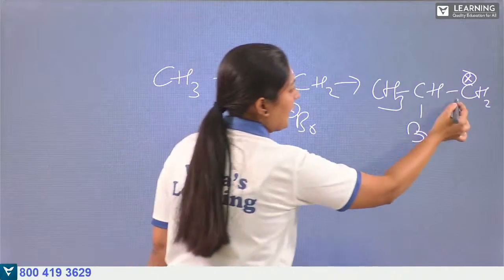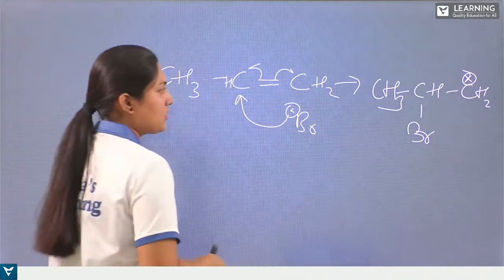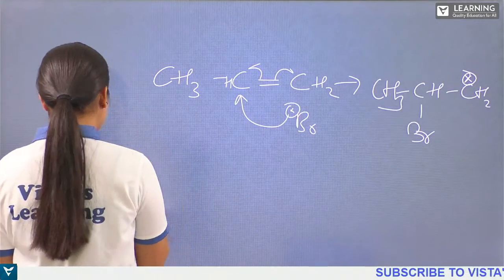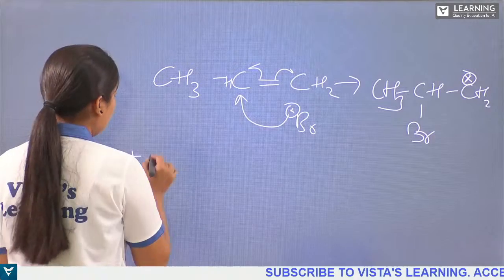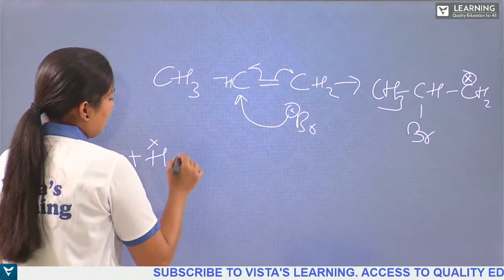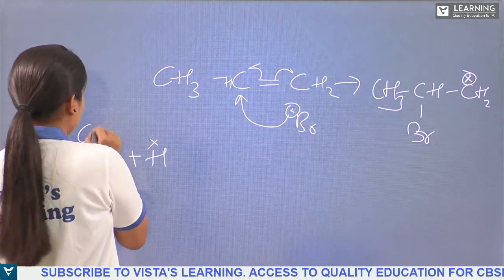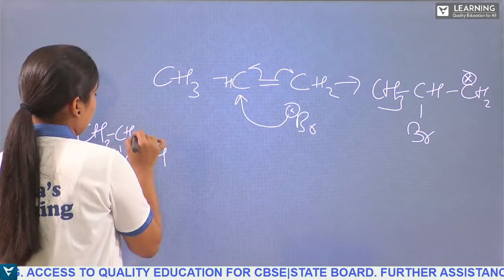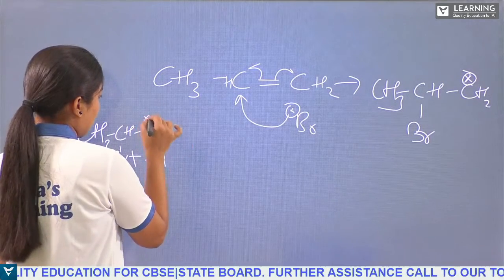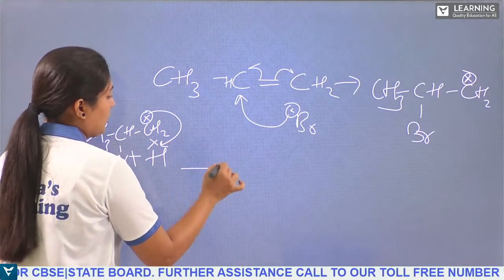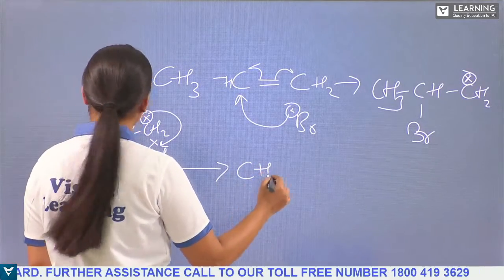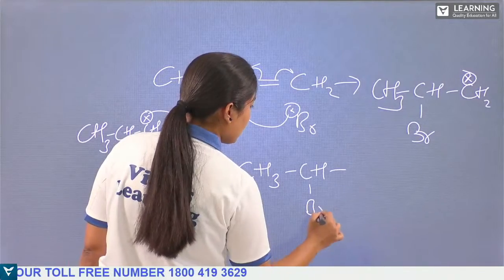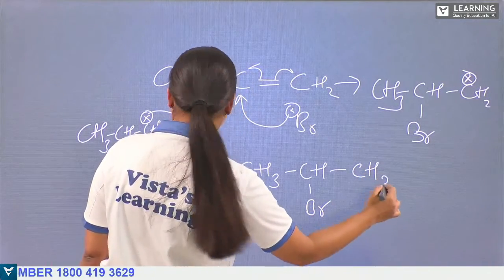So we have this, where again addition takes place, addition of the hydrogen radical. What happens? Adding the hydrogen radical to CH3, CHBr and CH2, the addition of hydrogen, we get CH3, CH, Br and CH3.